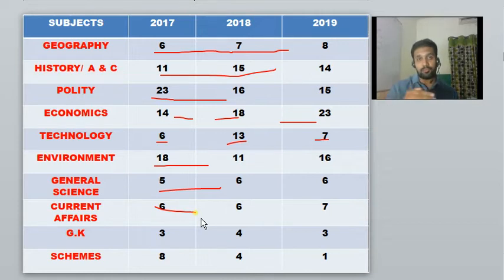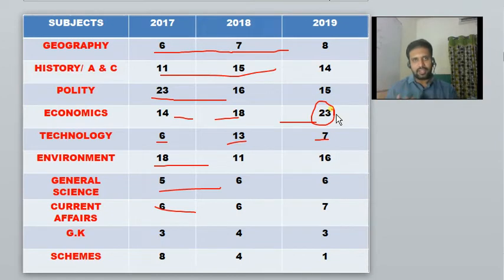Why I am saying pure current affairs is that whatever current affairs are asked are directly picked up when any such international event happens in that particular year. But with regard to economics, you also have some current affairs. Here in the year 2019, 23 questions were asked. It consists of both current affairs and the static part. So 20 questions are static questions, meaning conceptual questions, and some are factual questions also. 3 questions are current affairs questions.